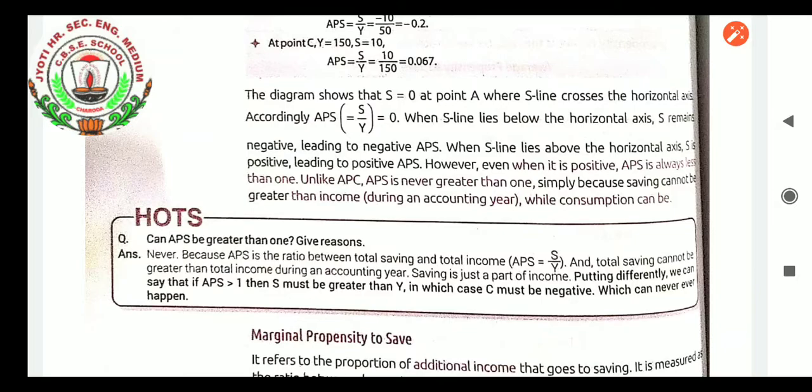Can APS be greater than 1? Give reason. No, it never will be greater than 1, because APS is the ratio between total savings and total income, S upon Y, and total saving cannot be greater than total income during an accounting year. Saving is just a part of income. Putting differently, if APS were greater than 1, then S must be greater than Y, in which case C must be negative, which can never happen.